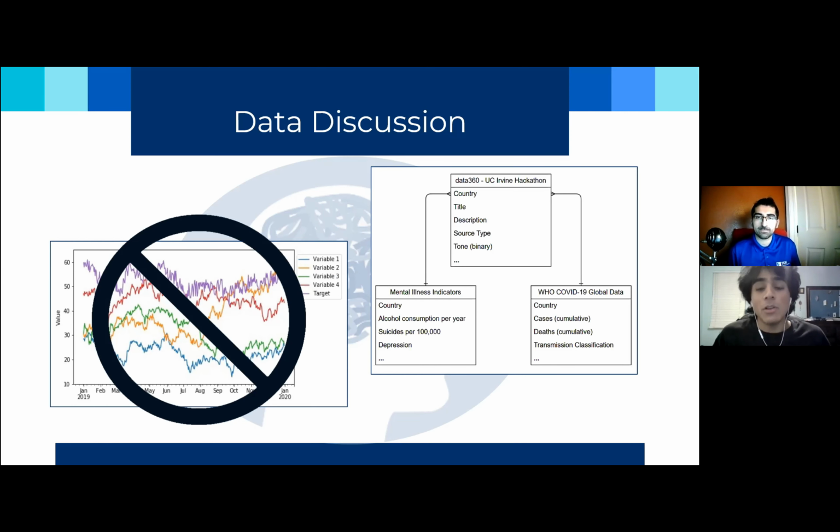We also had to do a lot of cleaning. For example, we found that out of all the posts we had, the majority of them were from a single day. And similarly, we had to remove certain columns and change the data type of other columns in order to more easily perform analysis, which I'll show you later on. Okay, moving forward.